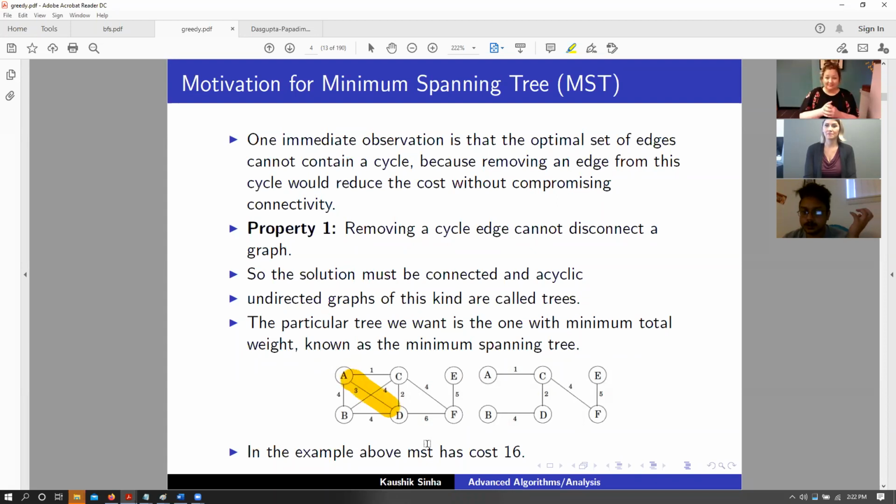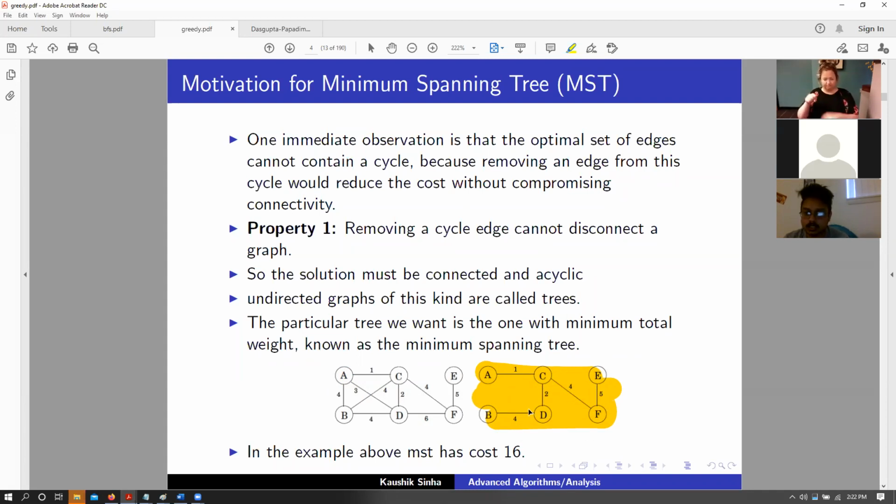So the reason we did not pick this particular A to D edge of cost 3, although it had a smaller cost, was that it had no point because I have already covered A and D. For this particular graph, this minimum spanning tree has a total cost of 16. That is 1 plus 2, that's 3, 3 plus 4, 7, 7 plus 4, 11, 11 plus 5, 16. This is the cost that I'm trying to minimize here.